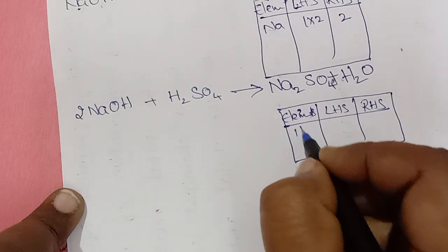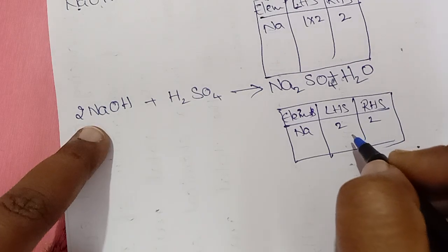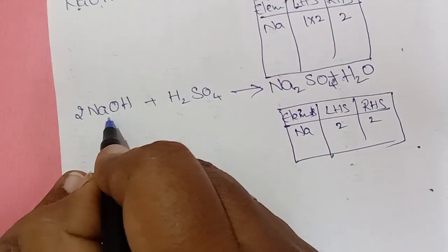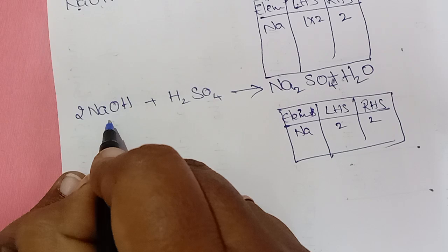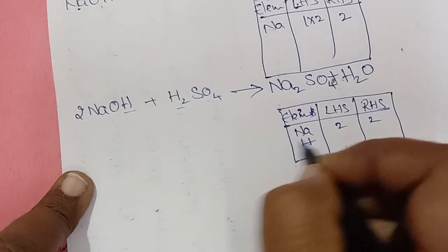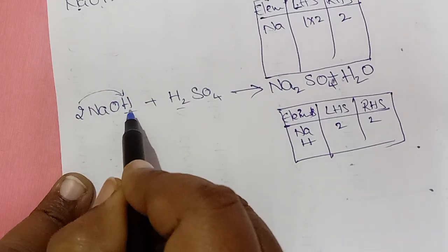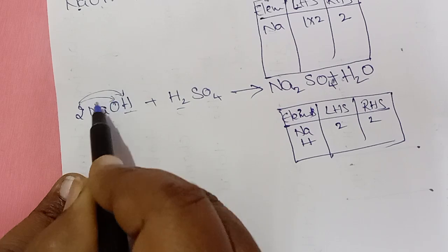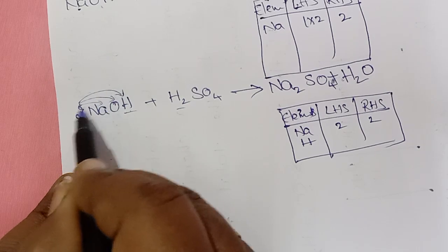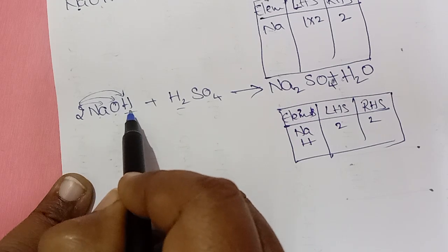Sodium 2, right hand side 2. Now I'm going with the hydrogens. Here 2 should be multiplied with this hydrogen also. It is applicable to oxygen, hydrogen and sodium, 3 times. We have to multiply. 2 sodiums are present, 2 oxygens are present, 2 hydrogens are present.